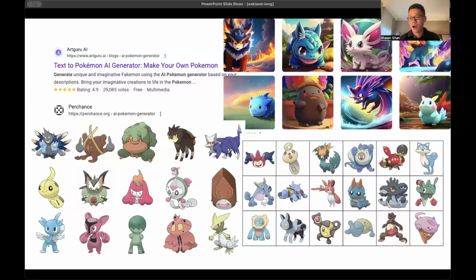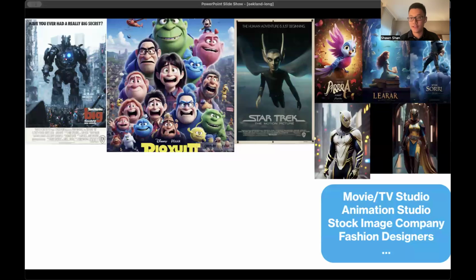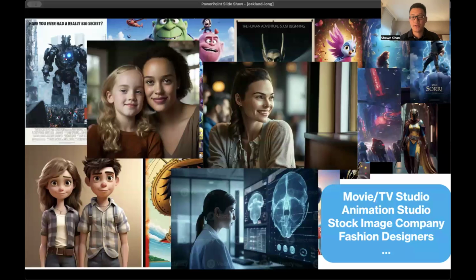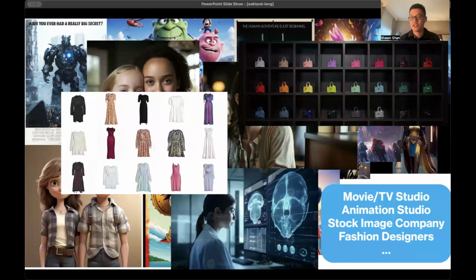This is also not just a problem for the gaming industry. This is the same problem for movie and TV studios. These are fake posters, fake characters. The same problem for animation studios, stock image companies, and even fashion designers. And in fact, it is very challenging today to find a single piece of content online that is copyrighted, that is profitable, but has not been trained into one of these models.